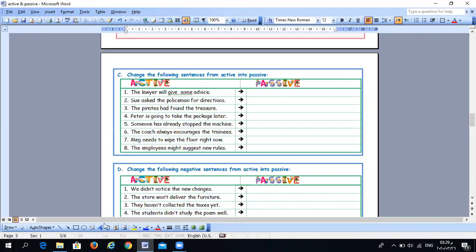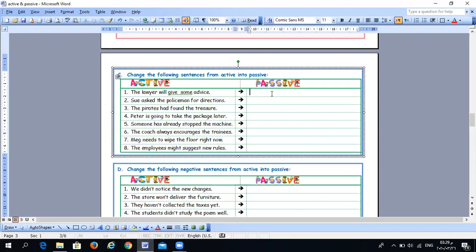Now here I have exercises. The first exercise, we have statements, sentences. Each sentence is talking about a tense. I will answer them with you, and at the end of this video I will let you apply by yourself with some sentences. Now let's start with the first one, but before this, please bring your pens and notebooks, just to share with me and to check whether you can answer or not.